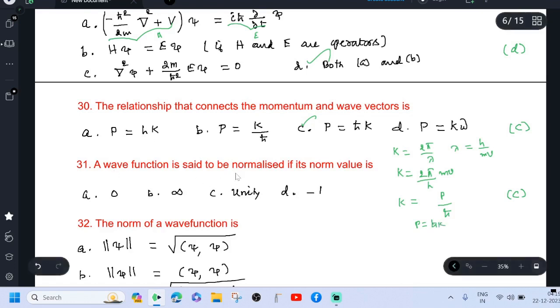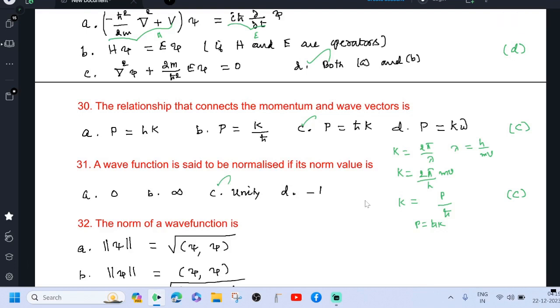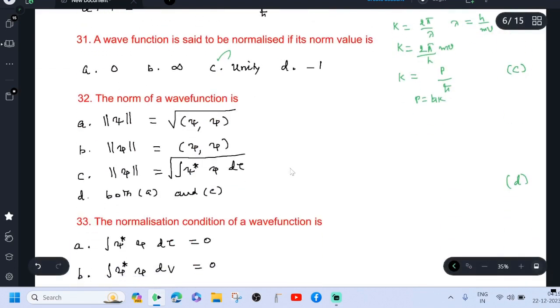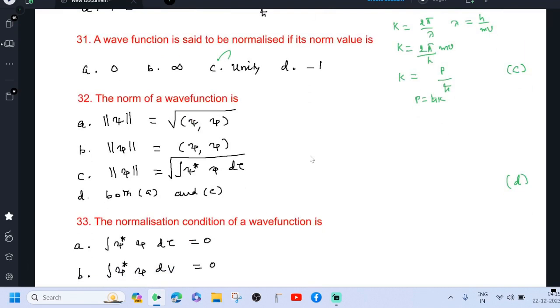A wave function is said to be normalized if its norm value is unity. The norm of the wave function is square root of the scalar product of the wave function with itself. So option A is correct. Then if you see the B, that's not correct.